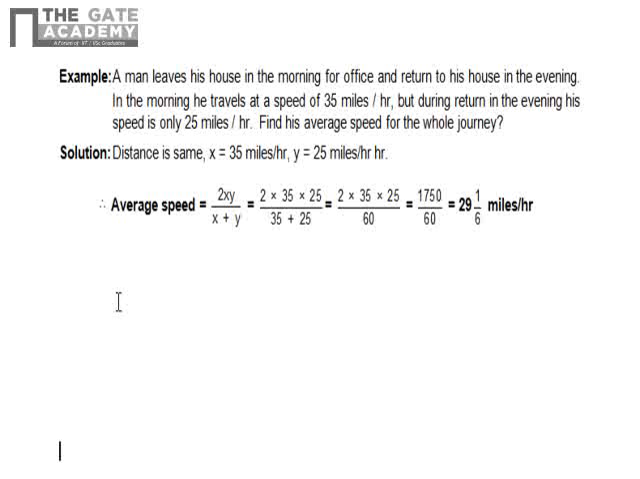A man leaves his house in the morning for hobbies and returns to his house in the evening. In the morning, he leaves at the speed of 35 miles per hour, but during return in the evening, his speed is only 25 miles per hour. Now you have to just observe the distance is same. That means the problem is talking about a return journey. Then the average speed is calculated using the formula of harmonic mean. So you can simply put the formula, put the values, and then find out the answer.